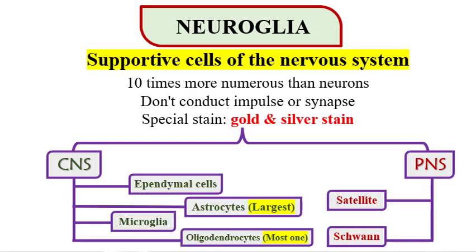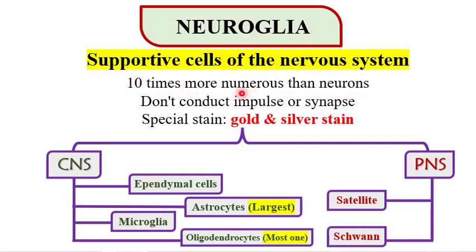Neuroglia. Neuroglia are the supporting cells of the nervous system, CNS or PNS. So any supporting cell present in the nervous system is called neuroglia. The characteristic of neuroglia is that they are 10 times more numerous than neurons.